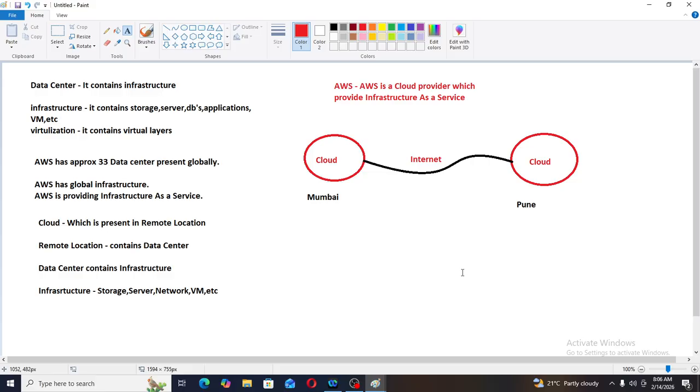Now quickly learn the simple important keywords we have seen till now. We have seen virtualization, host machine, DNS, virtual machines, infrastructure, data center, hypervisor, load balancer, firewall, protocols, web servers, on-premises, cloud, and remote location. All these things we have seen.